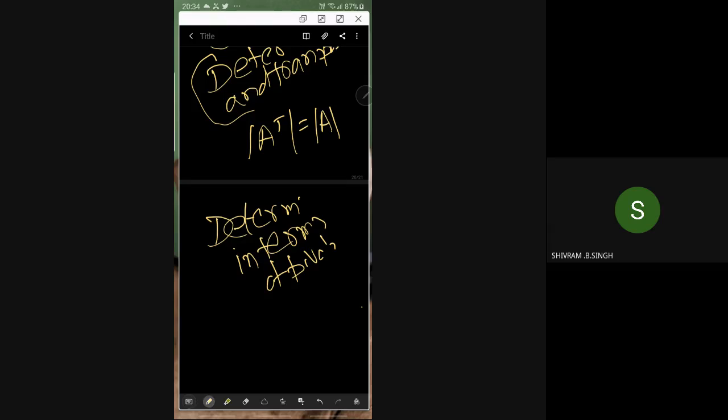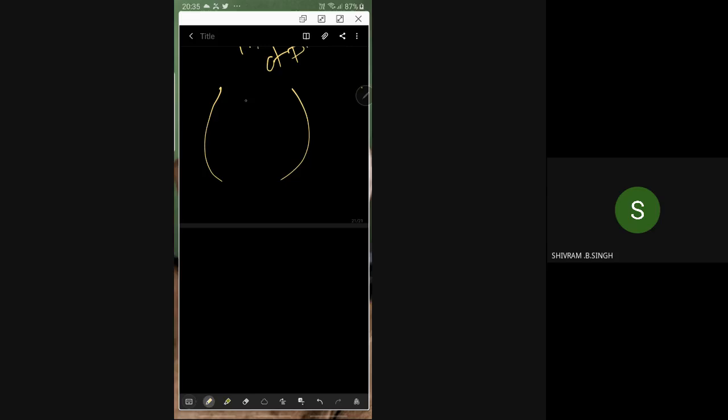For example, what is this pivot? See here, for example, we'll take a simple problem. I am taking 2, 1, 3, then you have 1, 2, 0, then for the last row I'll take 3, 0, 0. I want to know about the determinant of this. Can anyone tell what is the determinant of this?